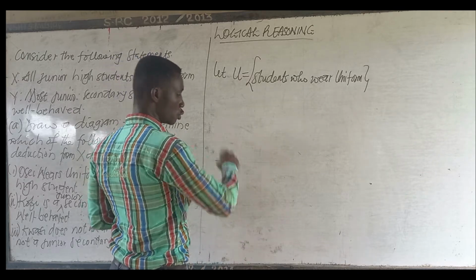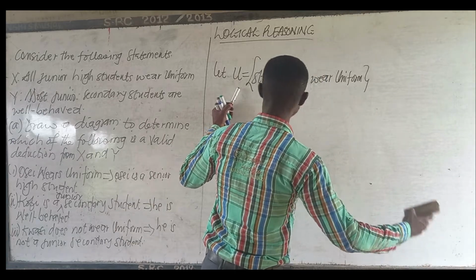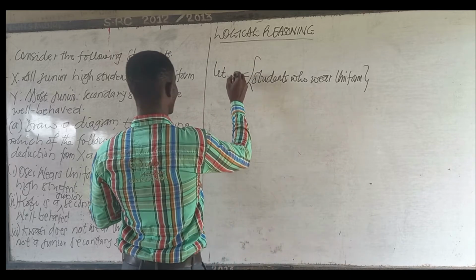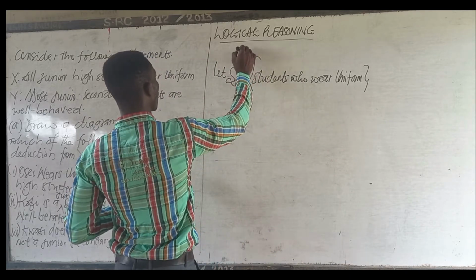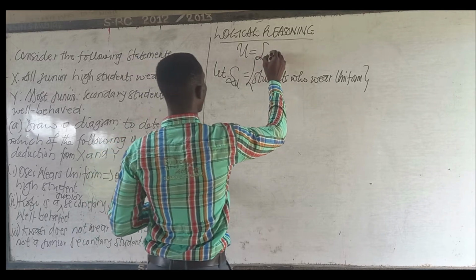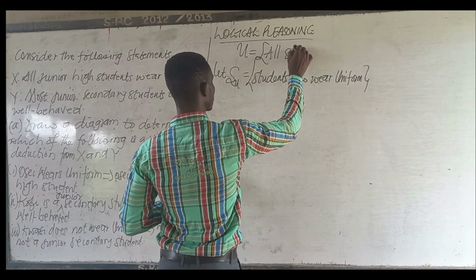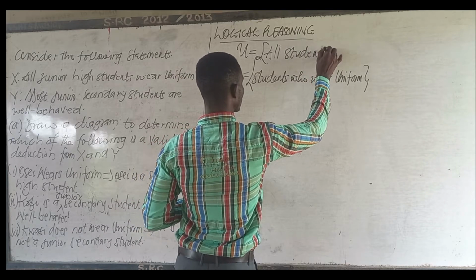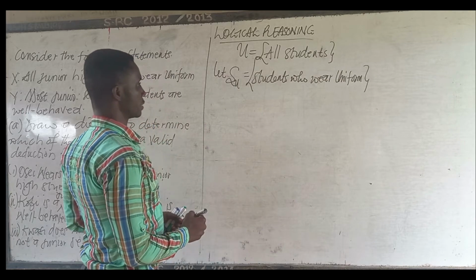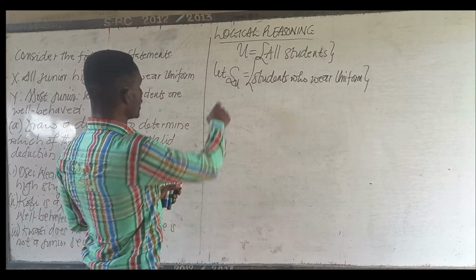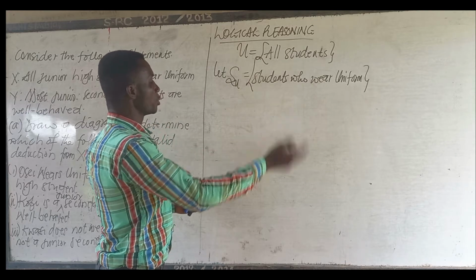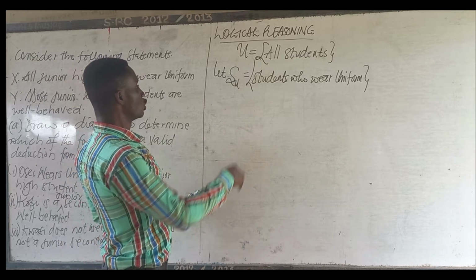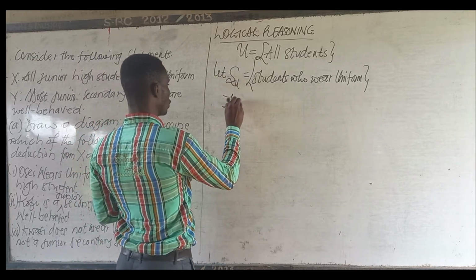So this U is not our universal set. Let me make students who wear uniform to be SU, so that our universal set will be all students. Now, SU represents students who wear uniform. And I say that all junior high school students wear uniform, meaning that J is equal to junior high students.